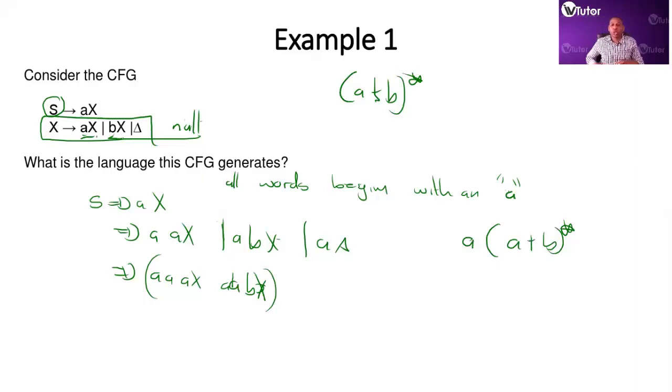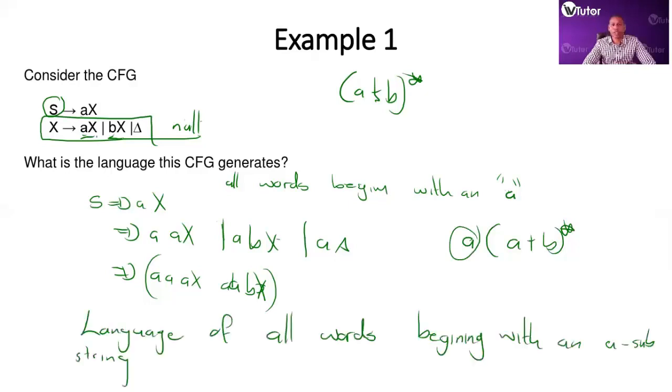Mind you, not all languages can come down to a regular expression, because some context-free languages are not regular. So this is just one of the fortunate cases where it came down to a regular expression. So looking at this, we can answer and say it is indeed the language of all words that begin with an A.